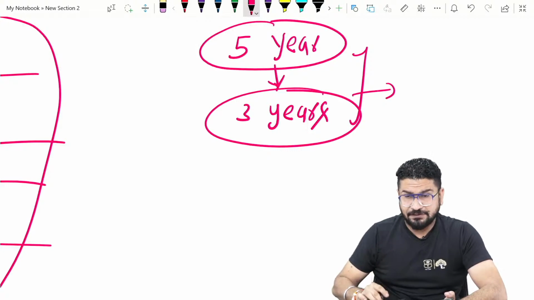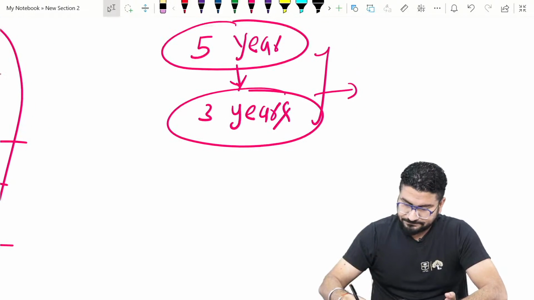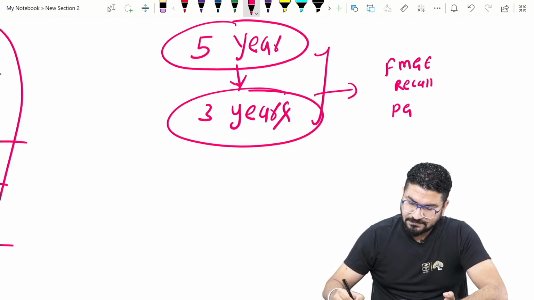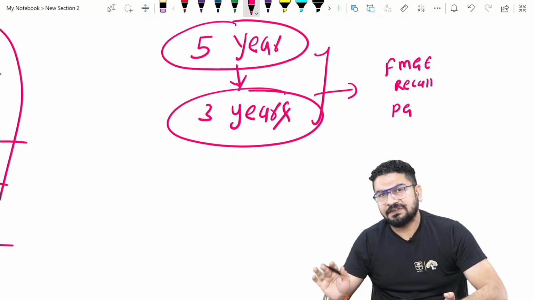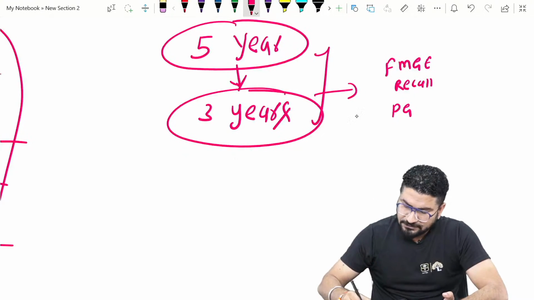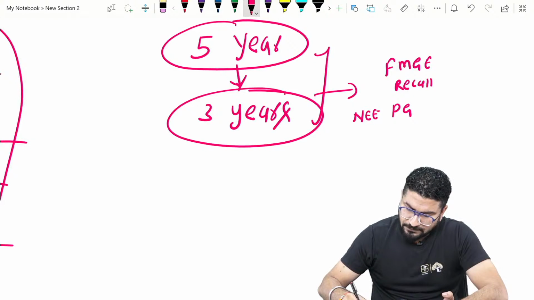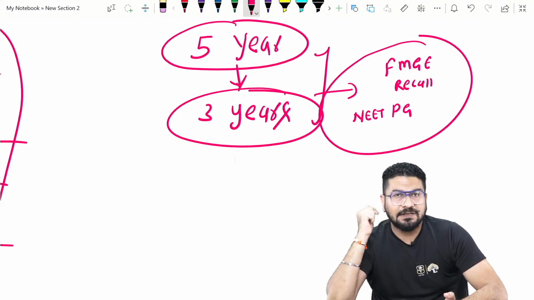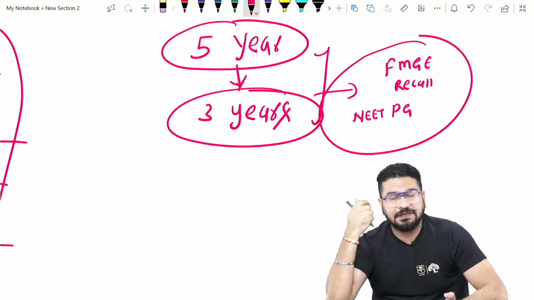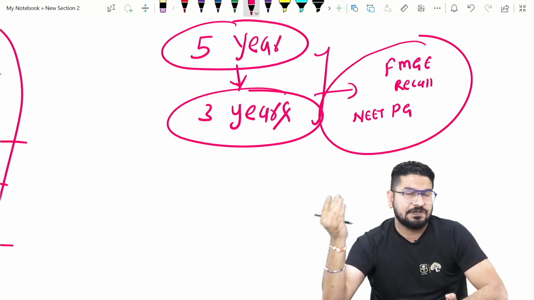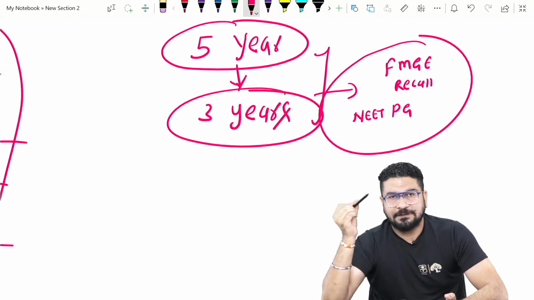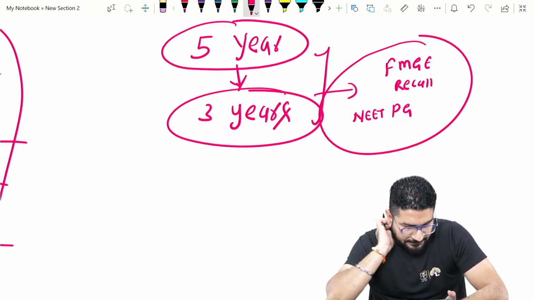These 3 or 5 years should not include only FMG recalls. This should also include PG papers. By PG I am not talking about INI CET, I am talking about NEET PG. So you have to solve recall papers of two exams, the FMG exam and the NEET PG exam. Last time, around 3 questions which were asked in the FMG exam in the last attempt came this time in the PG exam. The same thing they are doing with the FMG exam.